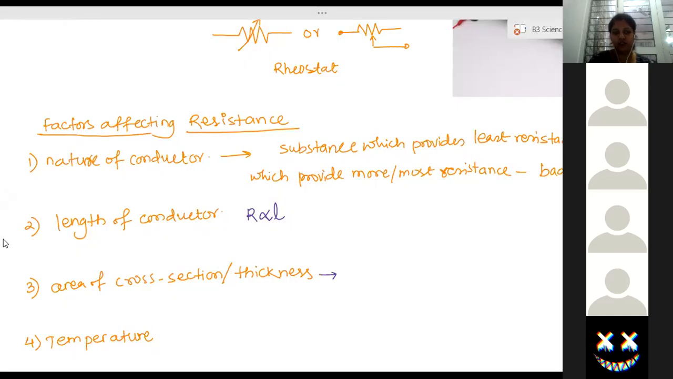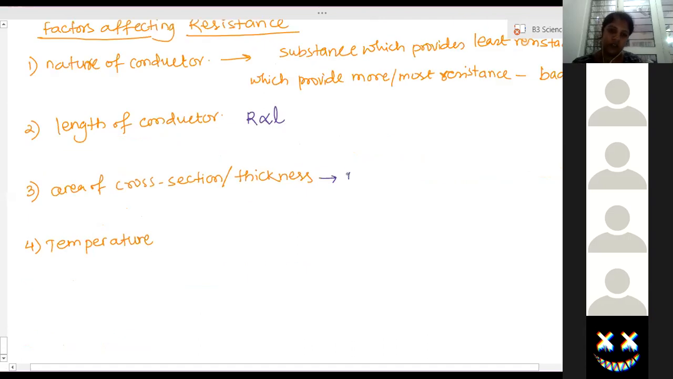So what can we write? The more the area of cross section, resistance will be less. And the lesser the area of cross section, resistance will be more. So that means resistance and area are inversely proportional. Clear now? Yes, ma'am. So resistance varies directly as length and inversely as area of cross section.